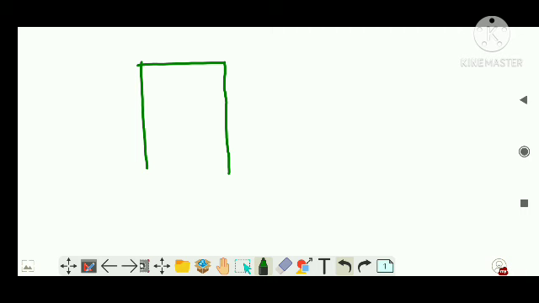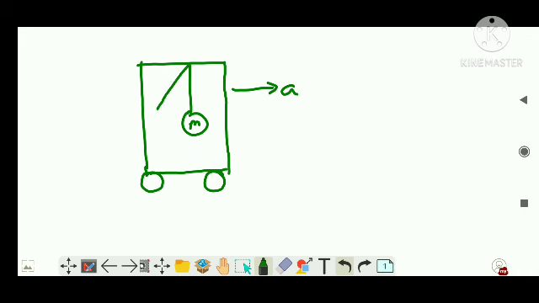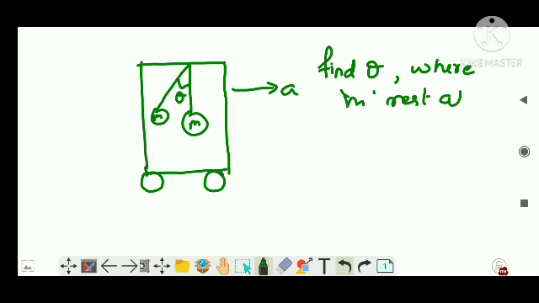Let's say this is a trolley. There are wheels below it and there is a mass, let's say m, or let's say this is a pendulum, right? And this is moving with acceleration a, that is, it moves in the forward direction. Then obviously the pendulum will be displaced with an angular displacement, let's say theta, right? Clear? Now the question is, find theta where m rests at equilibrium.